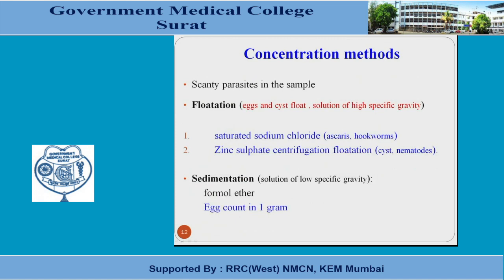If the parasite is scanty in the sample, then we should go for the concentration method, either the flotation method or the sedimentation method. Flotation method is done by use of a solution of high specific gravity. When we mix the stool in the high specific gravity solution, the stool will float, and along with the stool, the eggs or cysts will also float. So saturated sodium chloride solution can be used for the flotation technique, or the zinc sulfate centrifugation flotation technique can also be used. For sedimentation, a low specific gravity solution is used. Here the formal-ether method is commonly used for the sedimentation method.